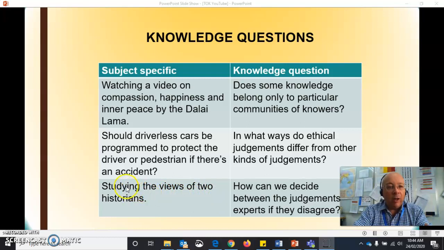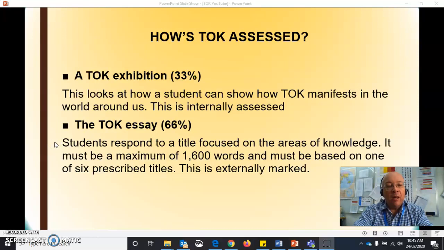And we can look at the various ways that may come about. You can see other examples here. The ones on the right, much more general and about knowledge. The ones on the left, a little bit more specific. Okay, so those are knowledge questions. The assessment is 2 parts. You have an exhibition, which is worth 1/3 of your grade, and you have an essay, which is worth 2/3 of the grade. In a separate video, I will talk about the assessments.